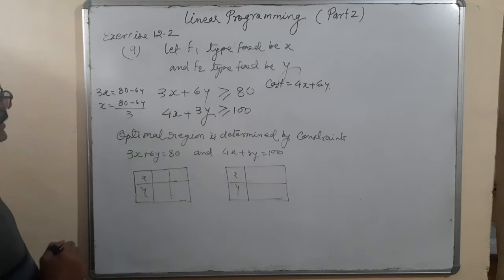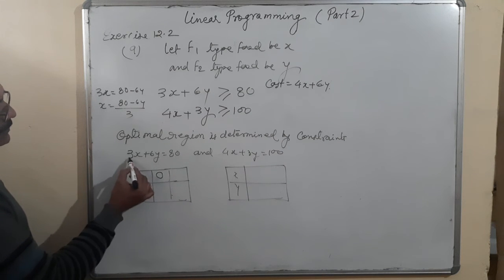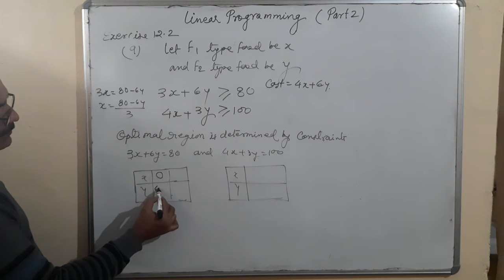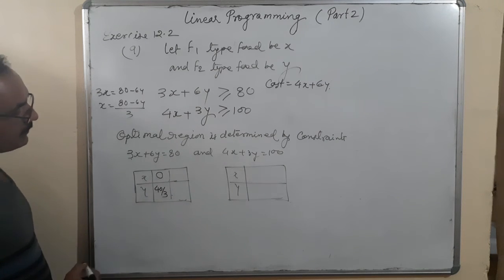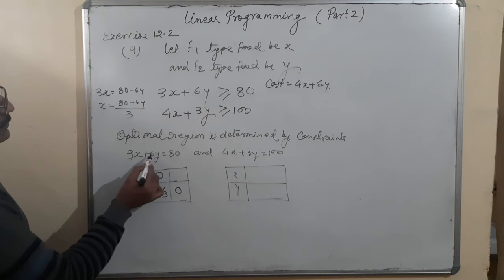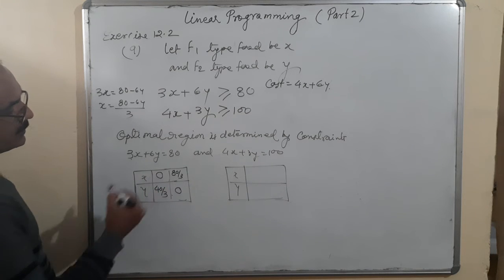Okay, so the answer is coming in the form of a decimal. It's no problem. Put x is equal to 0, then y is equal to 80 upon 6, that means 40 upon 3. The second way, I put y is equal to 0, then x is equal to 80 upon 3.